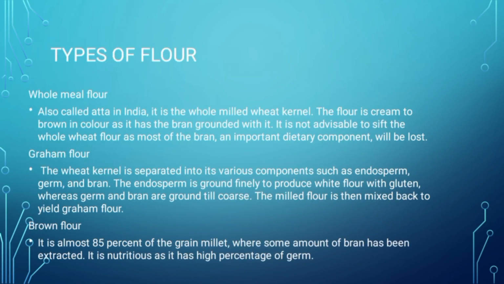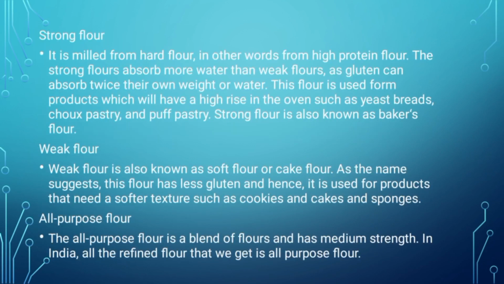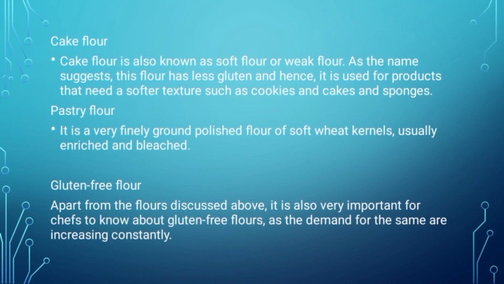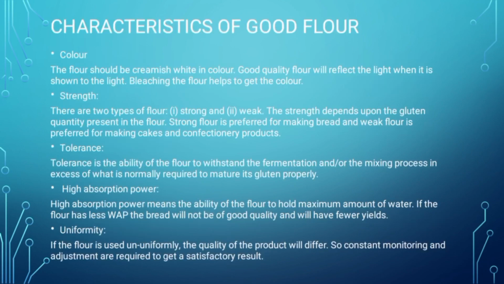There are various types of flours used in baking. They are wholemeal flour, Graham flour, brown flour, strong flour, weak flour, all-purpose flour, cake flour, pastry flour, gluten-free flour, and etc. To estimate whether a flour is a good flour, there are five criteria.